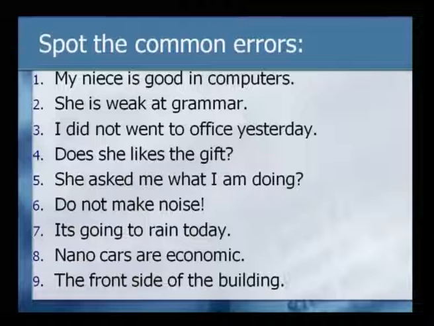7. Look at the way it is written. I am not going to read it, because if I read it, you will get the error. Look at this form, ITS is written here: going to rain today. 8. Nano cars are economic. 9. The front side of the building.